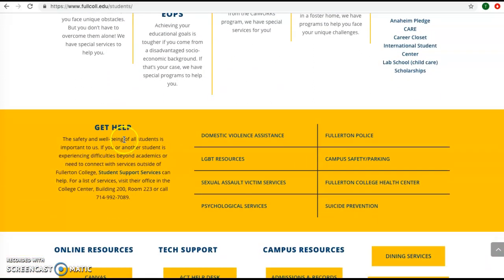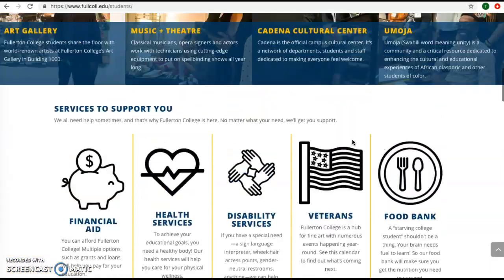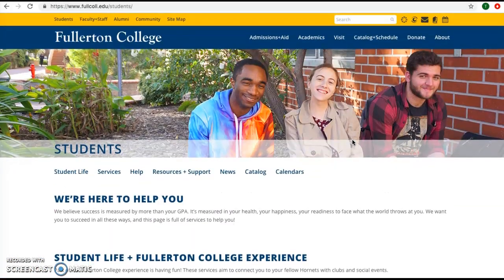And then there's other ways to get help that might not just be on our campus. They could be connecting you to national resources or local resources. So we have LGBTQ, sexual assault, psychological services, and some of these are a repeat of those that are listed on the other grouped categories that I showed you. But I just wanted to let you know that we have these available for you because we realize the impact they have on student success, and we wanted to provide for those needs of our students.